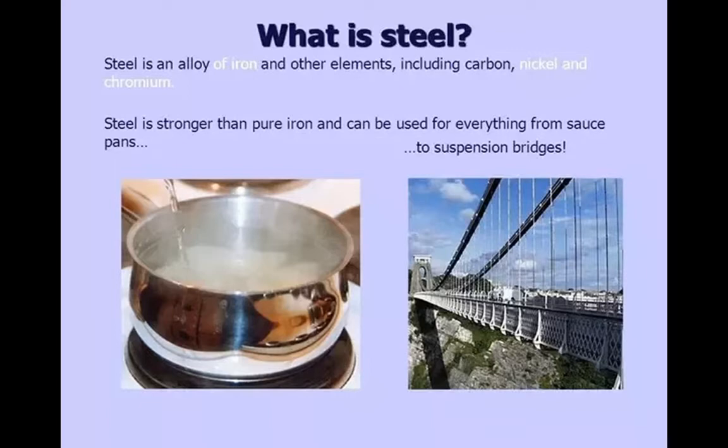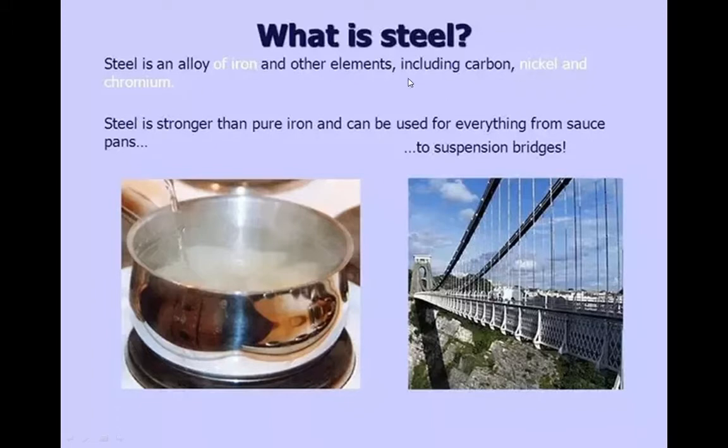Why do we use other elements with a metal? These other elements give strength to the original metal. So here we use iron plus carbon, nickel and chromium.